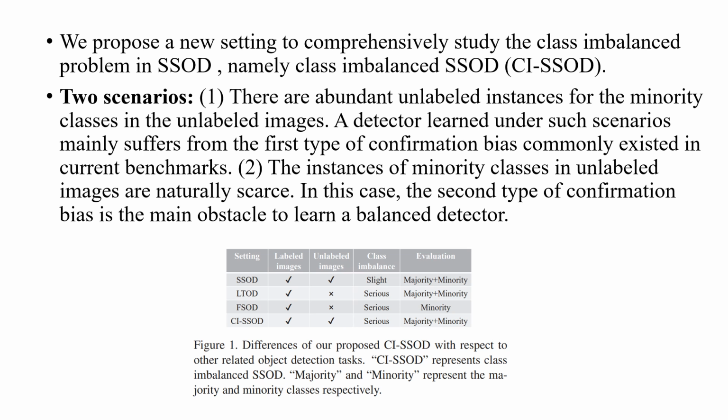To comprehensively study the class-imbalanced problem, we propose a new setting, namely class-imbalanced SSOD. We consider two scenarios with different distributions in unlabeled data. First, there are abundant unlabeled instances for the minority classes in the unlabeled images. This means the implicit instances for minority classes in the unlabeled dataset are enough. Second, the instances of minority classes in unlabeled images are naturally scarce.